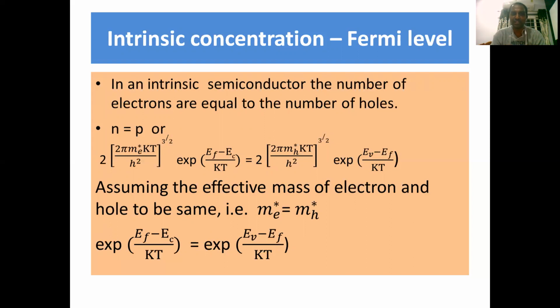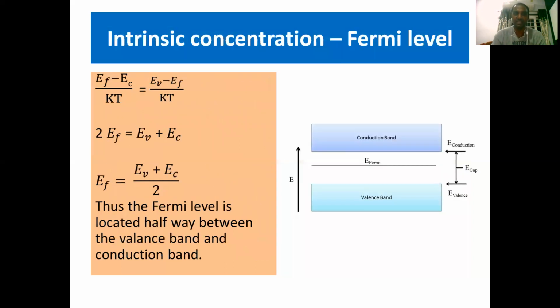The equation reduces to exponential of (EF minus EC) by kT equals exponential of (EV minus EF) by kT. Rearranging the terms, we get 2EF equals EV plus EC, so EF equals (EV plus EC) by 2. According to this expression, we conclude that the Fermi energy level is located exactly halfway between the valence band and conduction band. You can see the same in the diagram also.